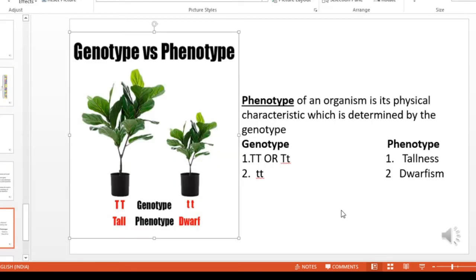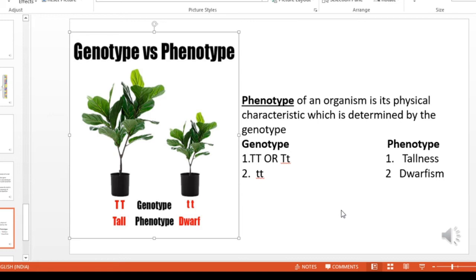In other words, we can say that phenotype of an organism. What is phenotype? It is the physical appearance of an organism, determined by the genotype. The genotype only determines what is the phenotype of a particular plant or an organism. For example, tallness is the phenotype of a plant. This phenotype we can see with our naked eye.